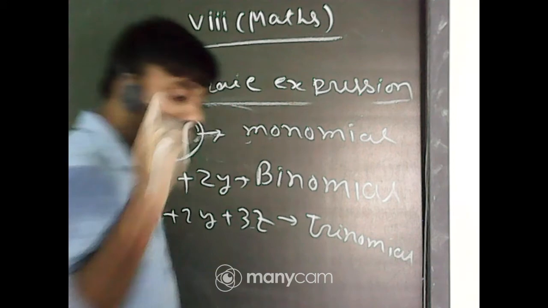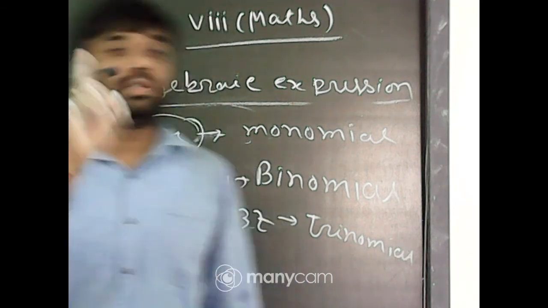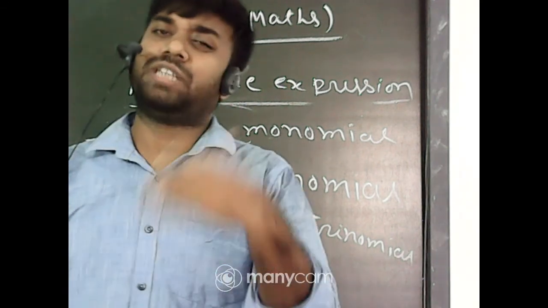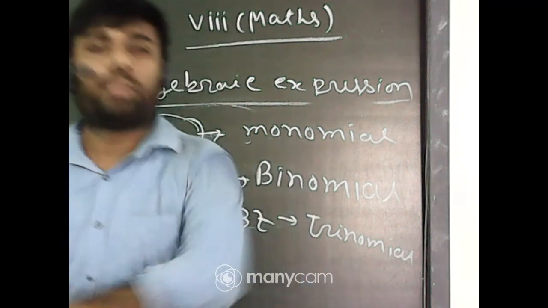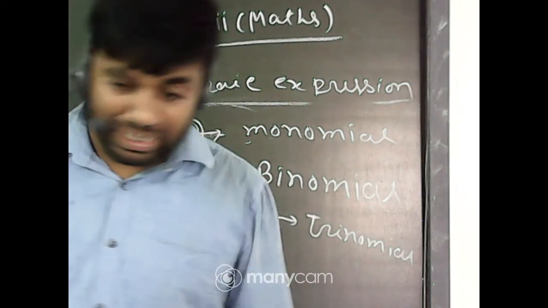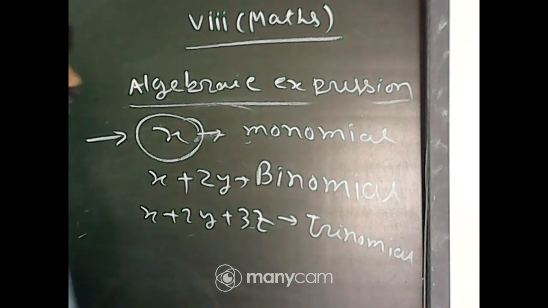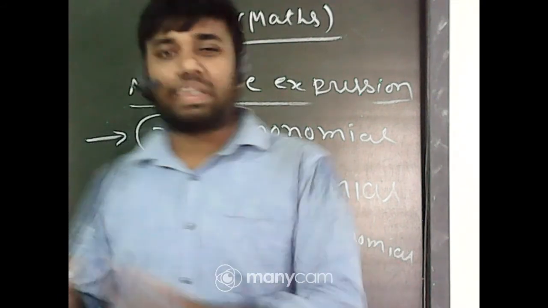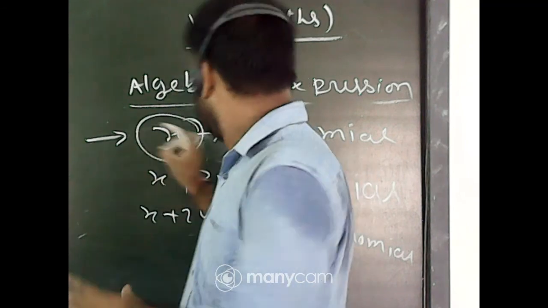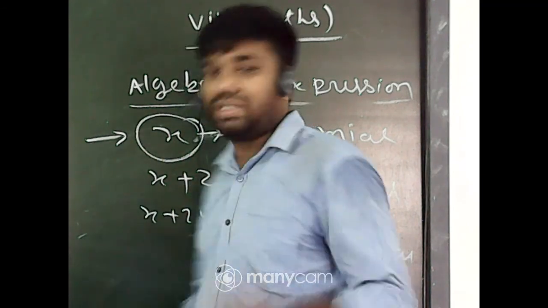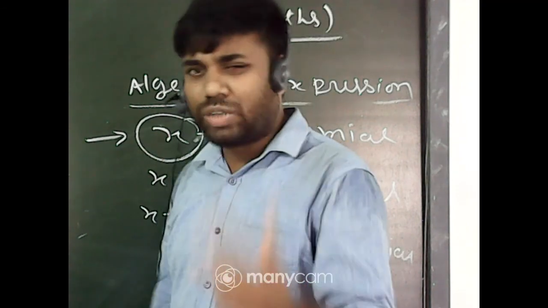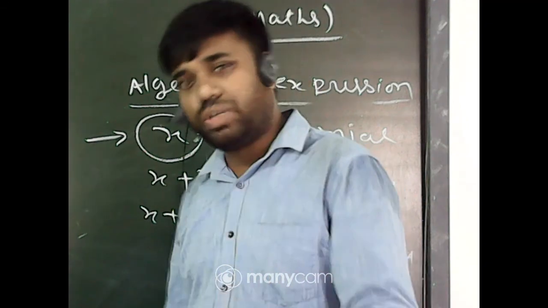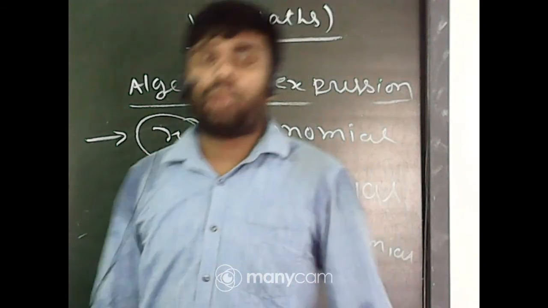So binomial means 2 terms, monomial means 1 term, trinomial means 3 terms, and more than 3 is called polynomial. Yes, a plus b plus c plus d equals a polynomial. These are the parts of polynomial: monomials, binomials. If 1 term, that is monomial, 2 terms binomial, 3 terms trinomial, 4 terms or more is called polynomial.